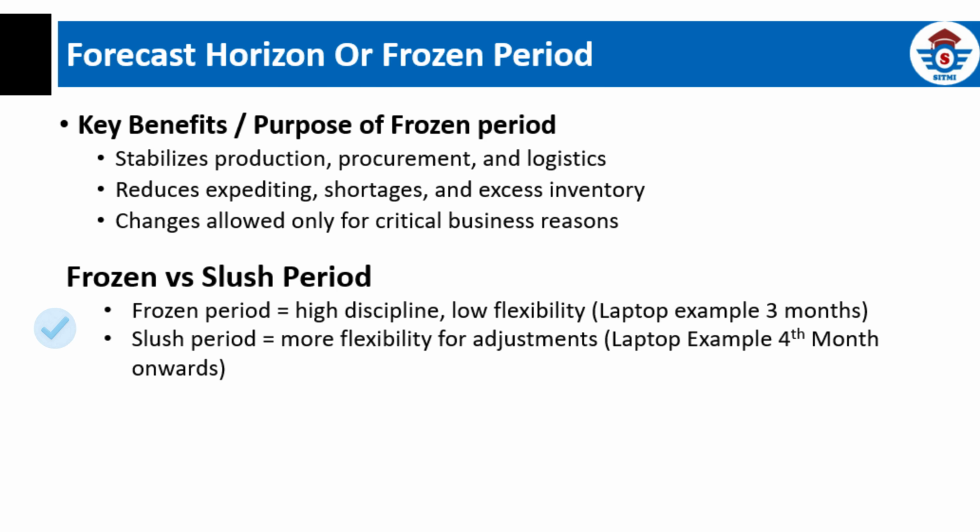Finally, let us understand the context of the frozen period. While this concept is extremely useful in controlling chaos and stopping last-minute pressure on teams, some people see it as a sign of inflexibility. This is why many companies also define a slush period, usually from 3 to 12 months out, where more flexibility is allowed. However, the frozen period remains the most restricted and disciplined zone.